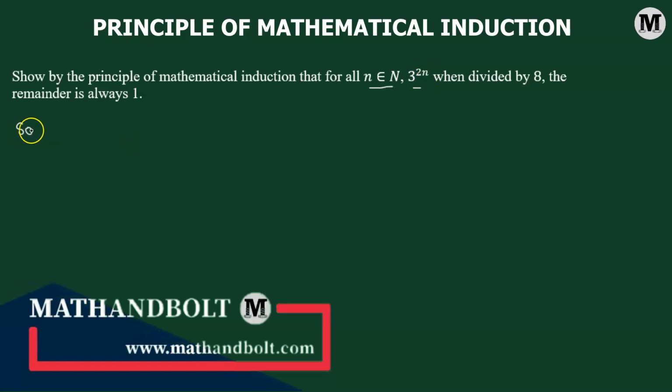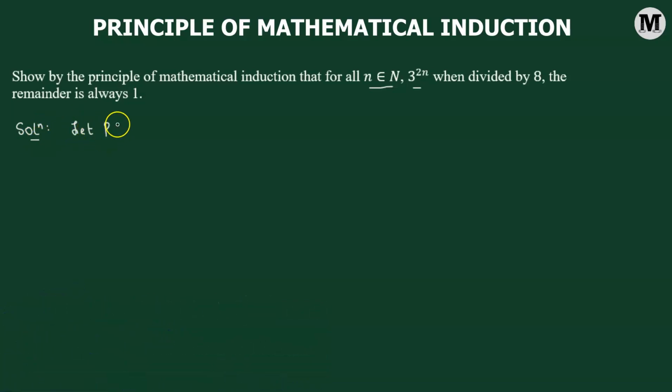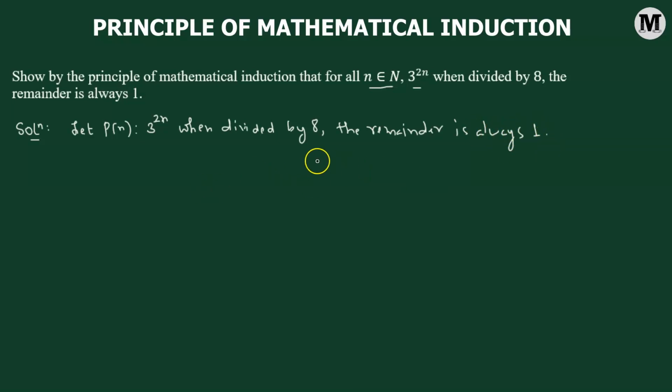Okay, let us begin. First, we will suppose that P(n) is the mathematical statement given by: 3 raised to the power of 2n when divided by 8, the remainder is always 1. So this is our statement. Now, to verify that this statement is true for all natural numbers, first we will consider n equal to 1. That means we'll consider the first natural number 1.